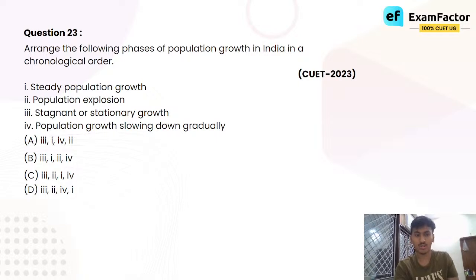Number 4 is population growth slowing down gradually. Right? Population जो है, like I said, it does not keep growing. Obviously, it will come to a phase when it will go down. Population growth is now slowing down gradually. Why? It is not that people are dying.